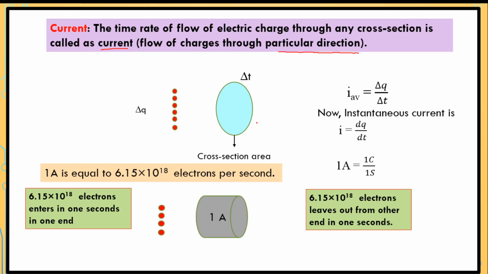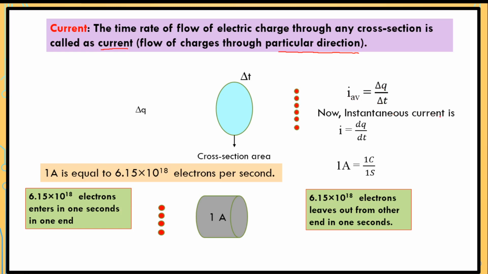Suppose we have considered a cross-sectional area. Through this cross-sectional area, a charge del q passes, and in the time interval del t these charges are crossing the cross-sectional area. So the average current is equal to del q upon del t.